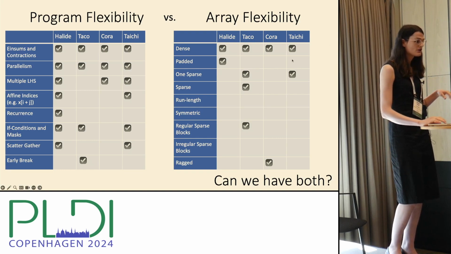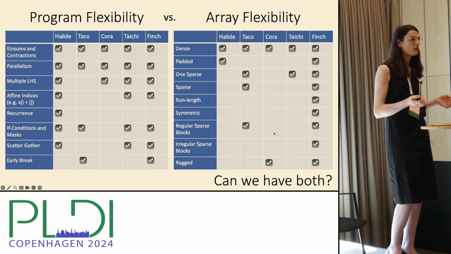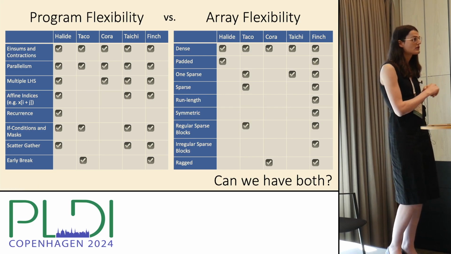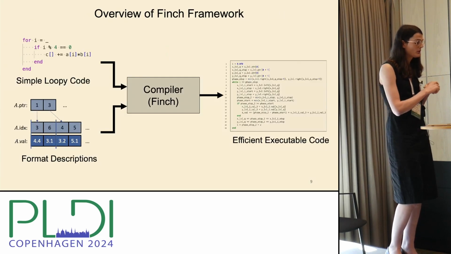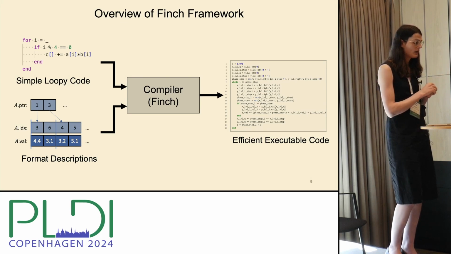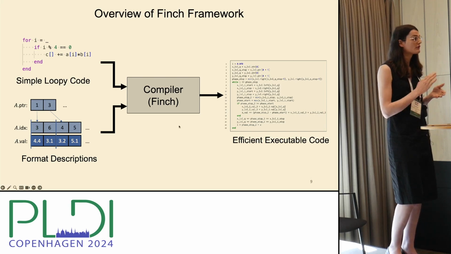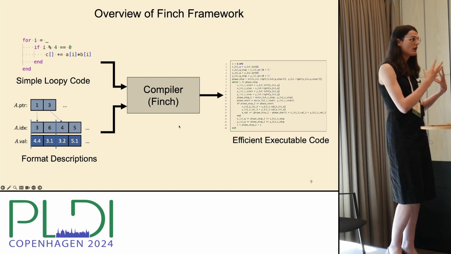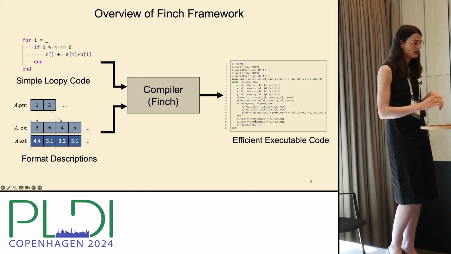And so Finch is a much more flexible interface. And then of course we're talking about a compiler that can kind of do both. And this talk is a little bit about what it looks like to do both. So to give an overview of the framework, what we'll do is we'll describe this kind of simple loopy code. And then we have our description of formats, and we put it through a compiler that will reliably take advantage of all of the different structural attributes that you've described in your format description.